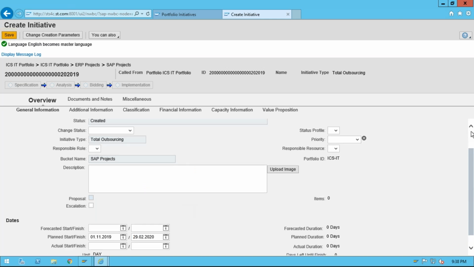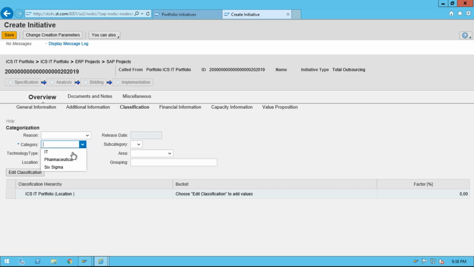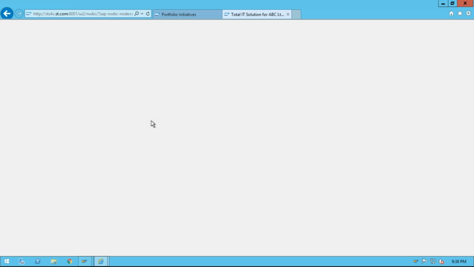So let me save it. The value of mandatory input field category is initial. So there is one field here, category, which is mandatory. So I selected it and saved. Yeah, so this initiative is created.